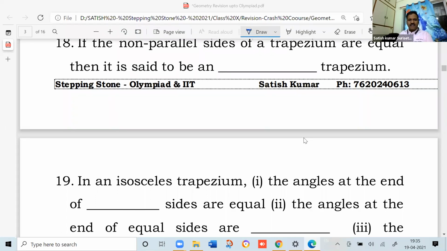If the non-parallel sides of a trapezium are equal, then it is said to be what? Have you remembered the name? Isosceles trapezium. So if the non-parallel sides of a trapezium are equal, then it is said to be an isosceles trapezium. Next, 19.